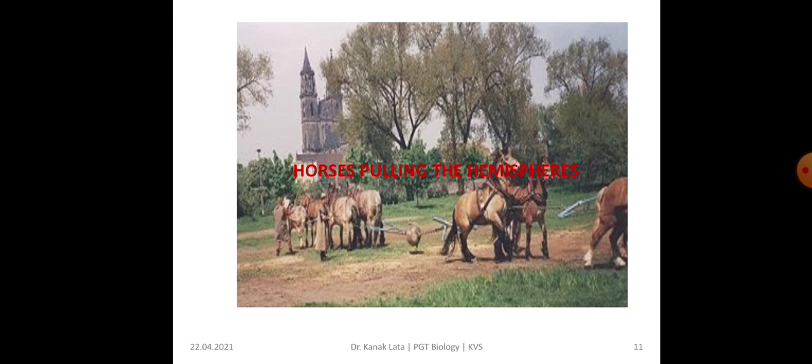Then he employed 8 horses on each hemisphere to pull them apart. But the hemispheres could not be pulled apart. Why? Because the air pressure is more. It was large enough that the two hemispheres could not be pulled apart.